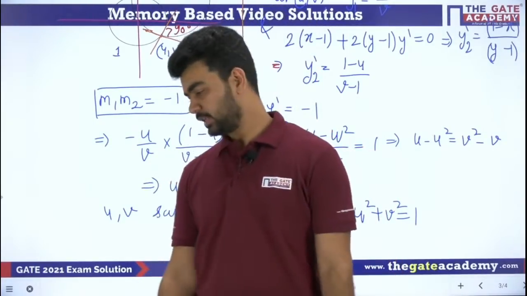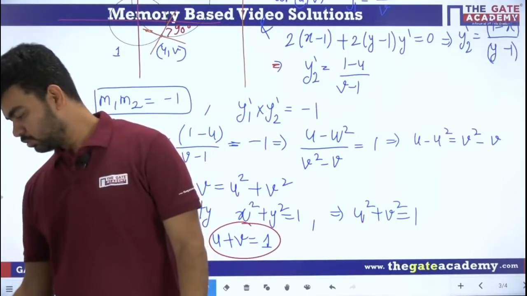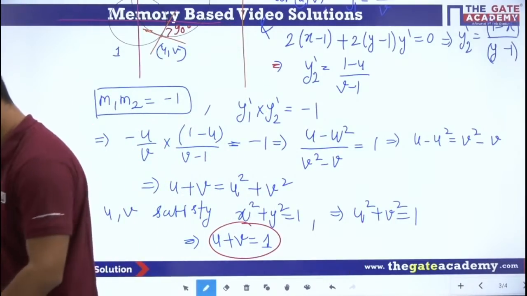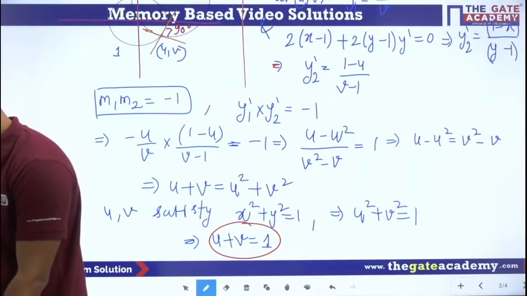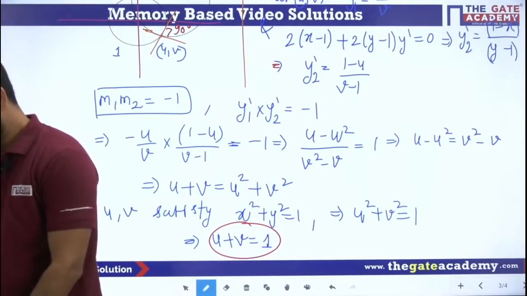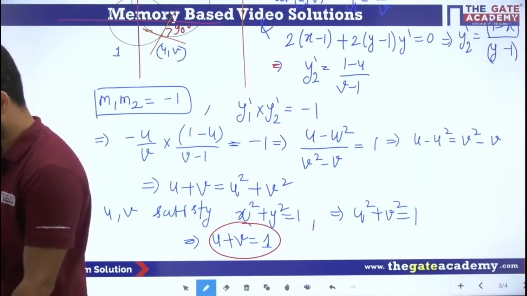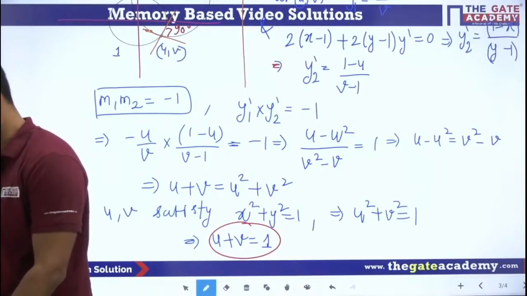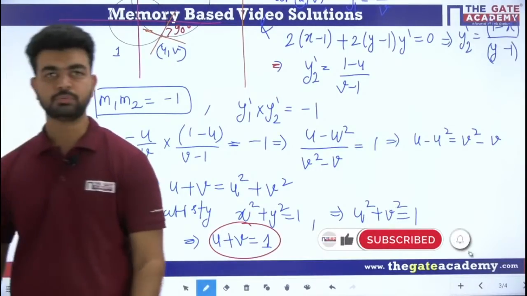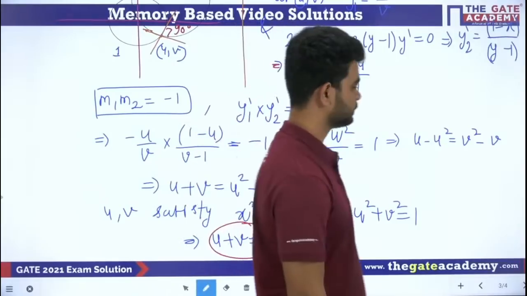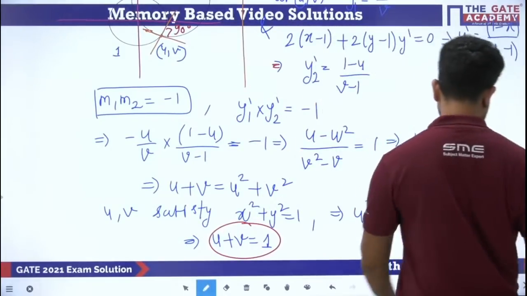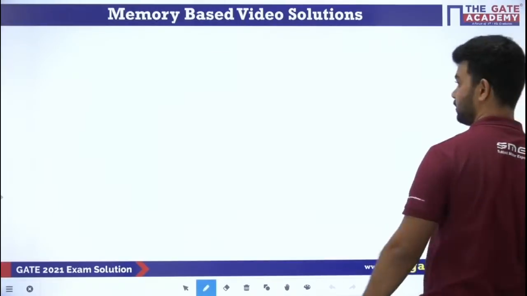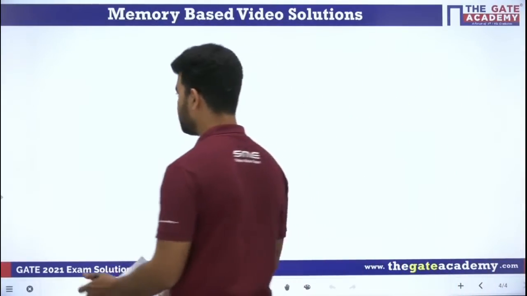So let us continue to the next question, and it is also a very good question from calculus. Maxima minima, but of 1 mark. Before that, this question was also of 1 mark, but it is an L2, level 2 question, if we talk about difficulty level. So next question is what?